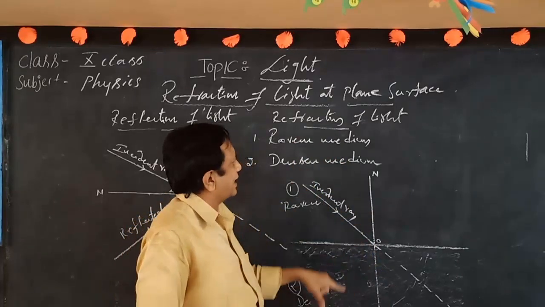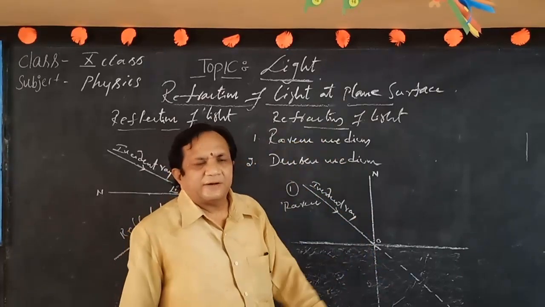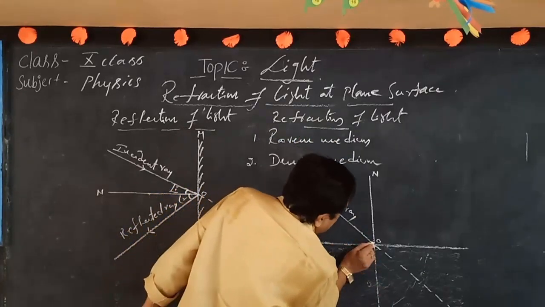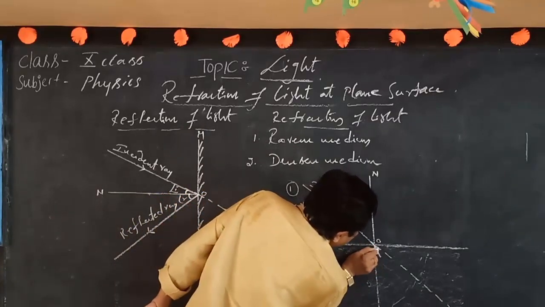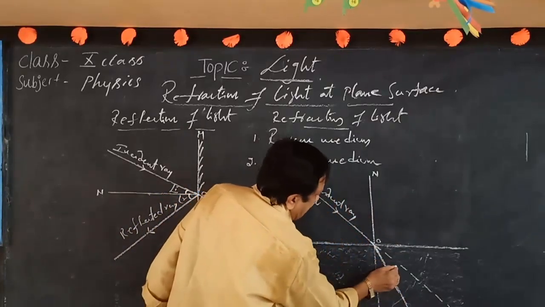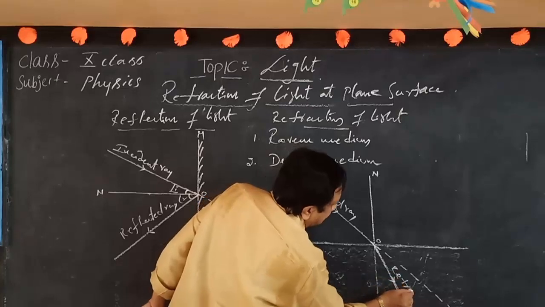Remember that, it bends and travels. Such a property is called refraction. That property is said to be refraction. When it touches, it slightly bends and travels. This ray is the refracted ray.